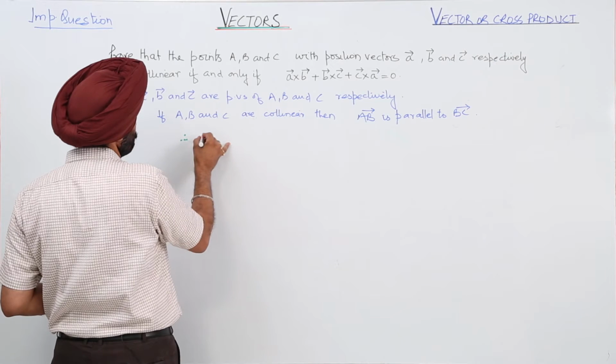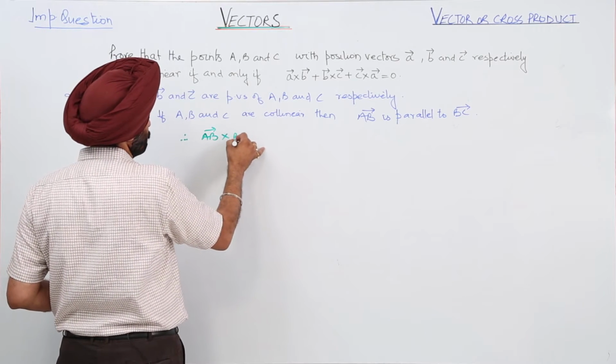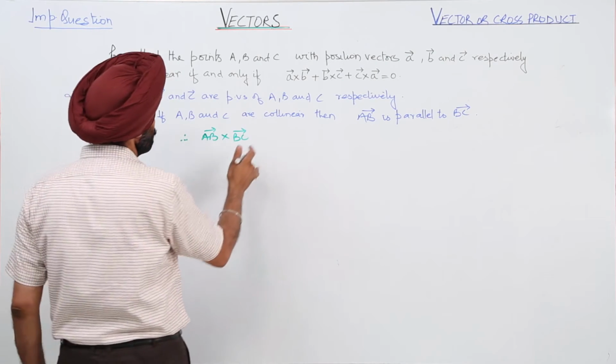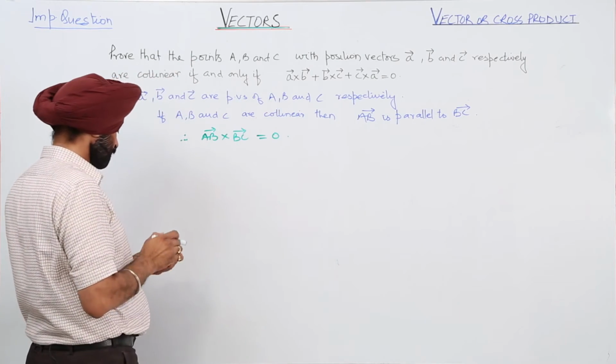Therefore, the cross product of vector AB and vector BC is 0.